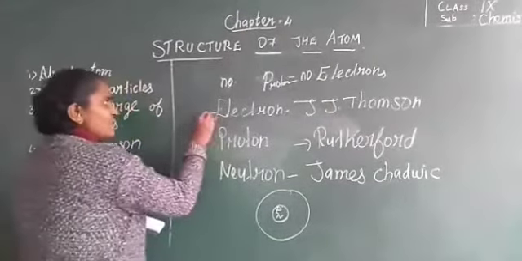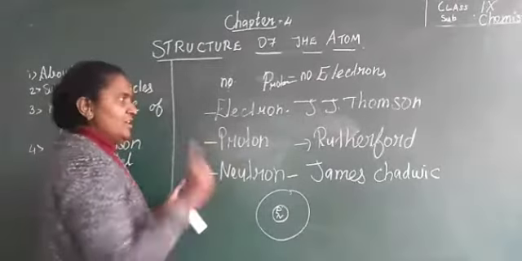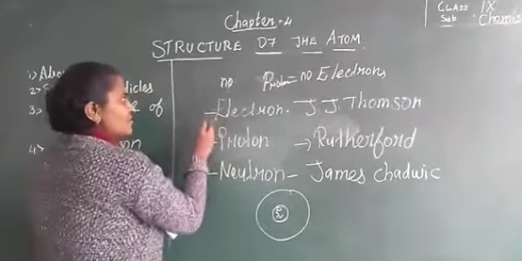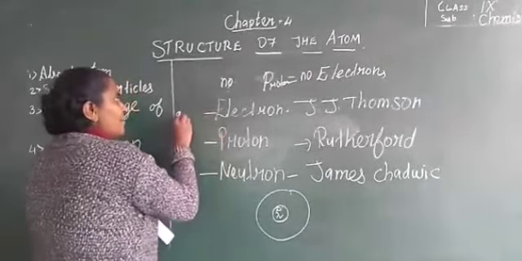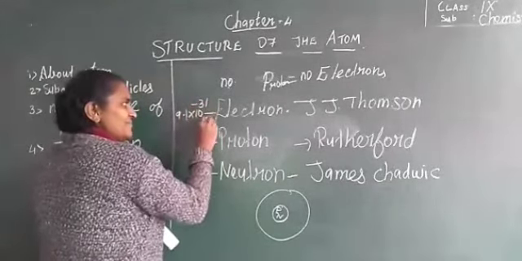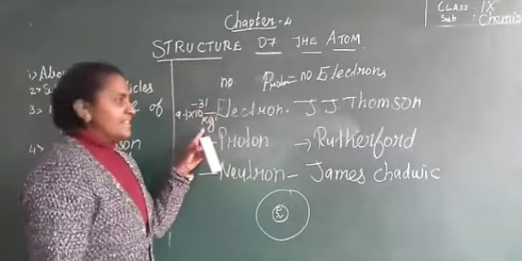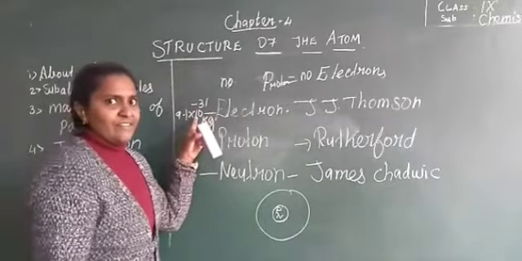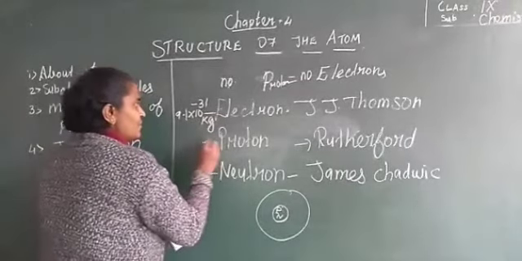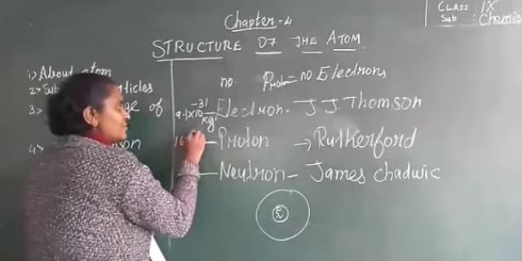What is the mass of the electron? What is the mass of the proton? What is the mass of the neutron? We see. The mass of an electron is 9.1 into 10 raised to minus 31 kg. Understand? If you write in gram, it is 10 raised to minus 28. Now, what is the mass of the proton? 1.67 into 10 raised to minus 27 kg.